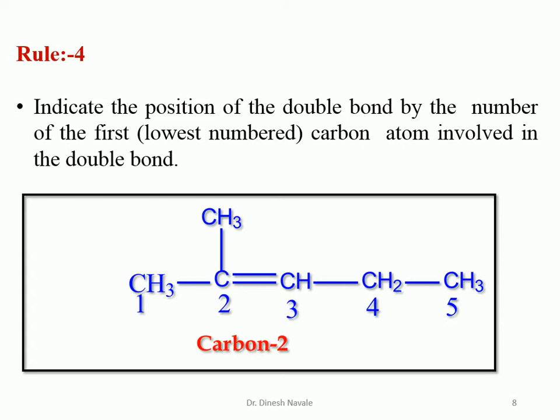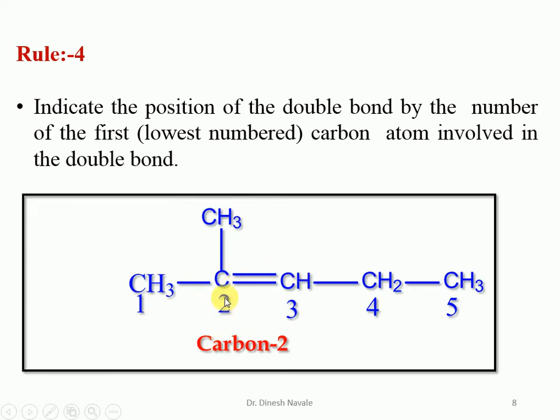So carbon number 2 is considered for the IUPAC nomenclature. Although the double bond spans carbon 2 and carbon 3, as per the IUPAC rule we select the lowest number from the carbon-carbon double bond. So it will be carbon number 2 and not carbon number 3, because the lower number is 2.